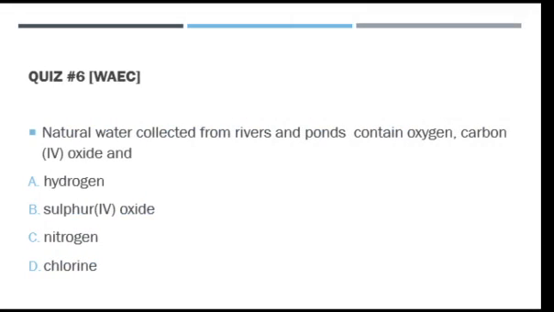And the last quiz says natural water collected from rivers and ponds contains oxygen, carbon dioxide, and dash: hydrogen sulfide, nitrogen, or chlorine. This water contains dissolved gases, oxygen, carbon dioxide, and nitrogen. So the correct option is nitrogen.